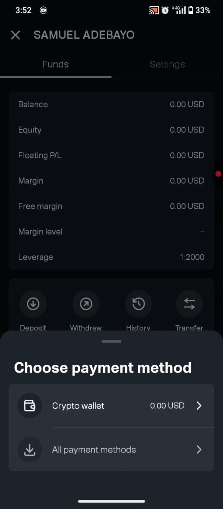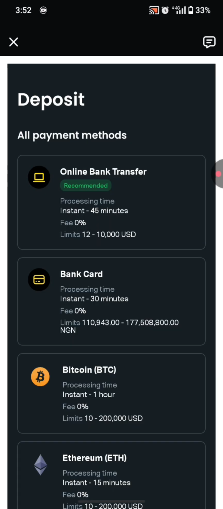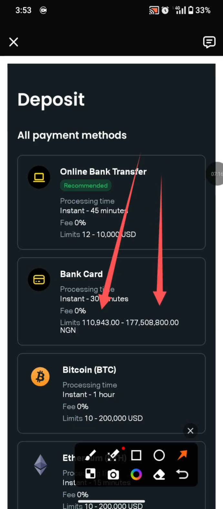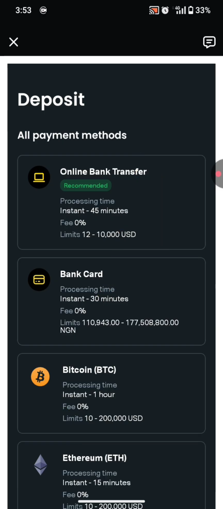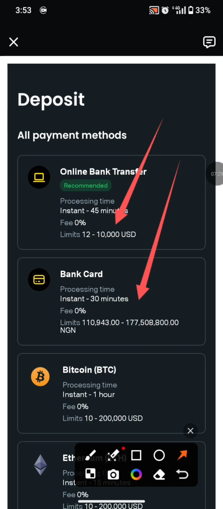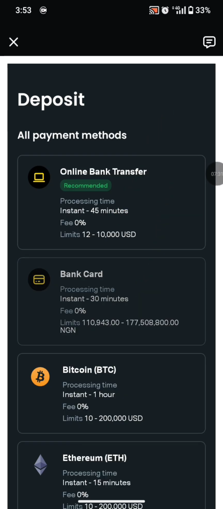Remember, I told you that I'll be funding at a lower funding rate. I'll get credited USD on my account, and then I place a withdrawal to USDT. Now let me show you exactly how this works. First things first, when your account is activated for arbitrage, the first place you will know is your bank card. Your bank card limit would be set in your local currency. In my case, it's Nigerian naira because I'm obviously in Nigeria. Even if your online bank transfer remains the same, your bank card will definitely change. So let me go ahead and